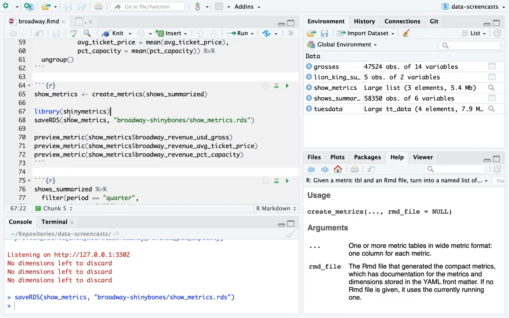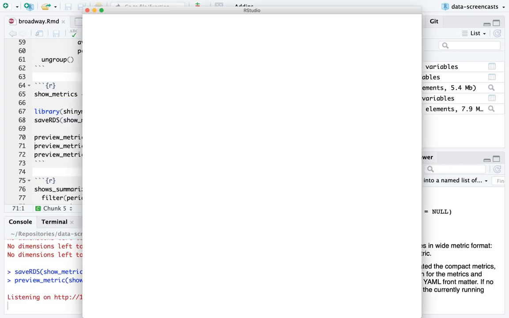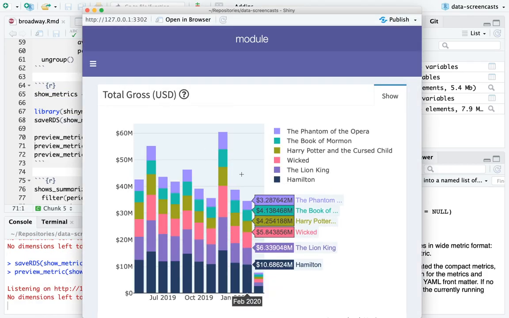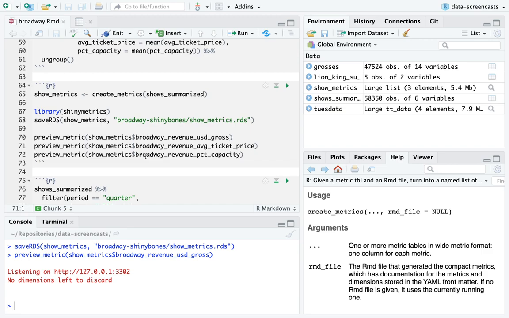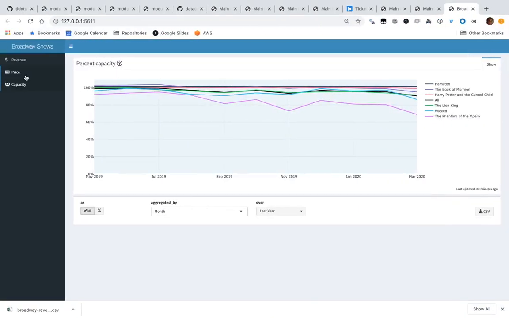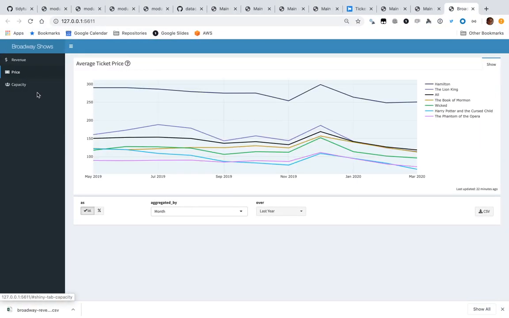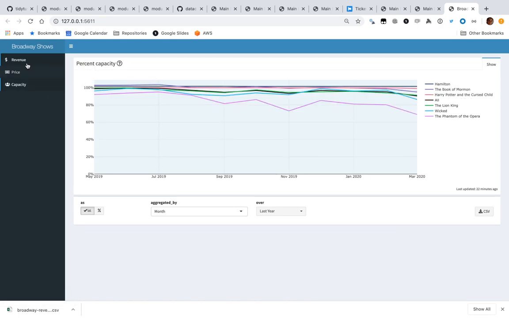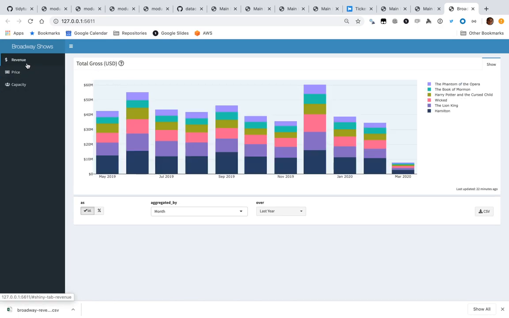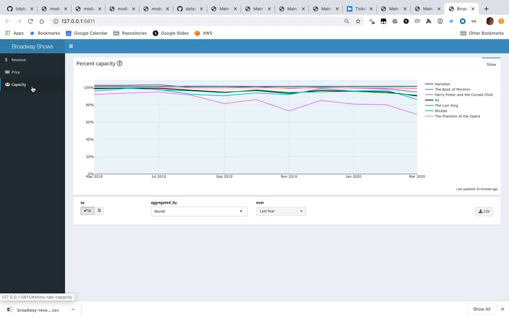Then we have shiny metrics, which allows us to do preview metric. It's the metric panel module that lets us visualize these, where I got one individual module. That is shiny metrics. And finally, if I want to turn those individual modules into one big visualization, that is Shiny Bones. So these are three packages Ramnath and I have developed that are really powerful in terms of creating dashboards for exploring data.